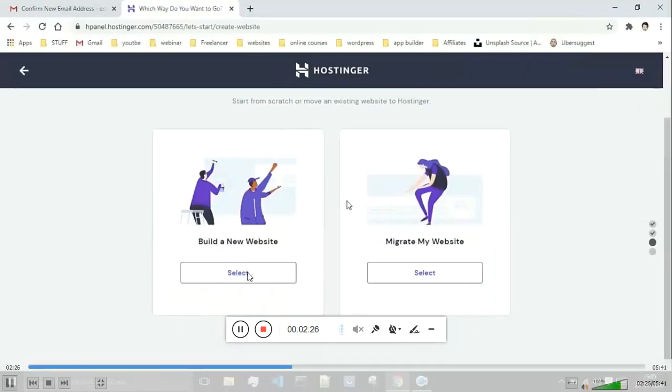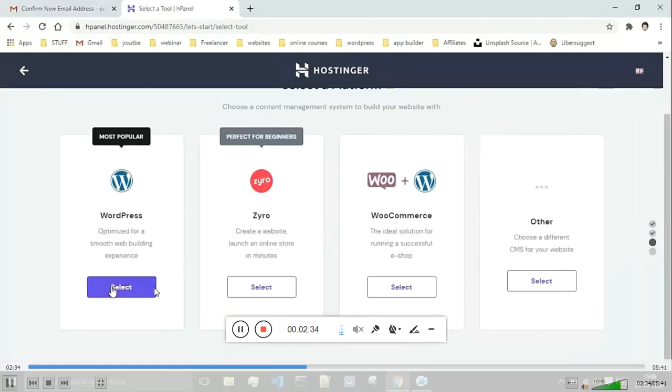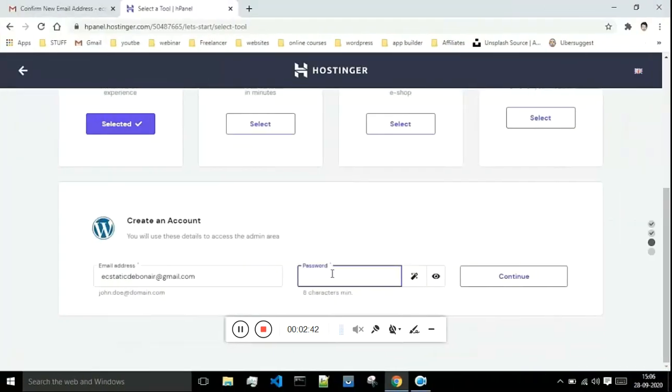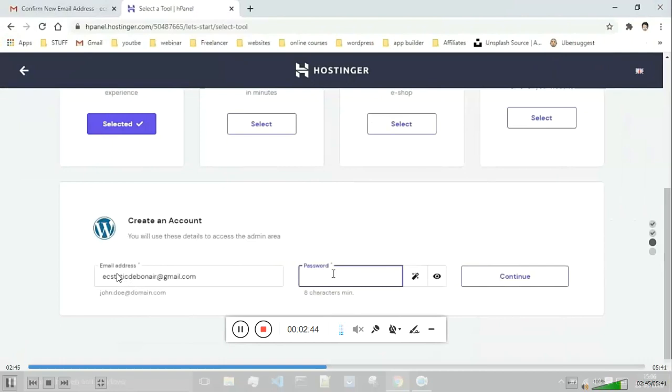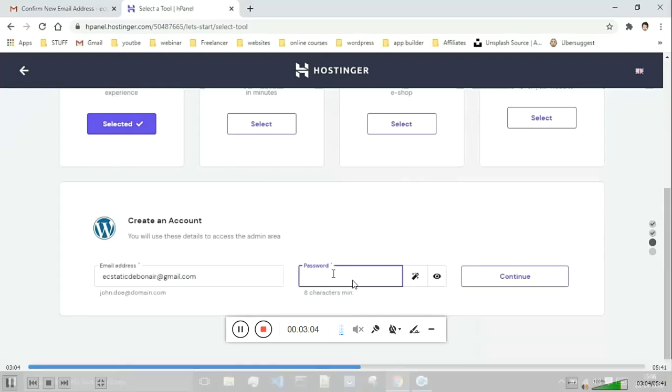Once you are done with that, click on this tab which says build a new website. After clicking on this tab, you will be taken to this page where you have to select the WordPress option. Just click on select, and once you are done with that, you have to remember this email ID and password very carefully. Just make note of this. Whatever email ID and password you enter over here, you will use in order to log in to your website. So this is really very important. Just remember the email ID and password that you enter over here, then click on continue.